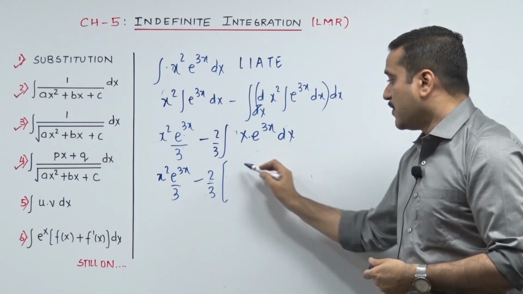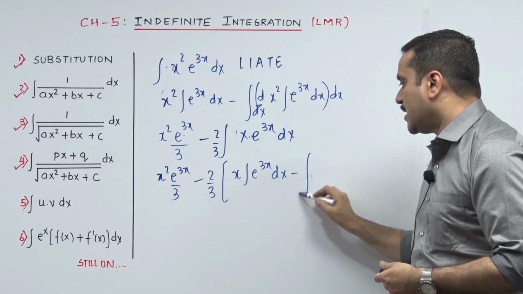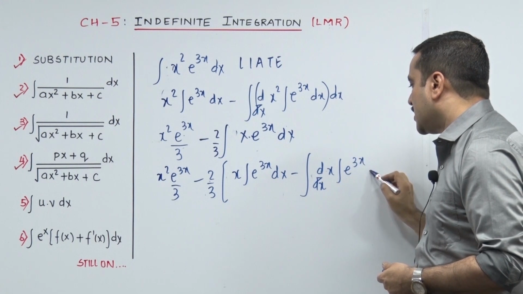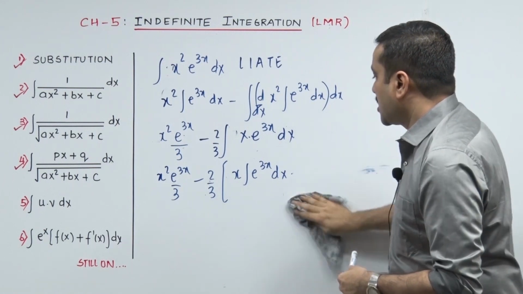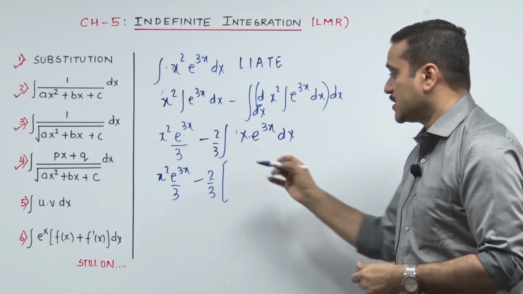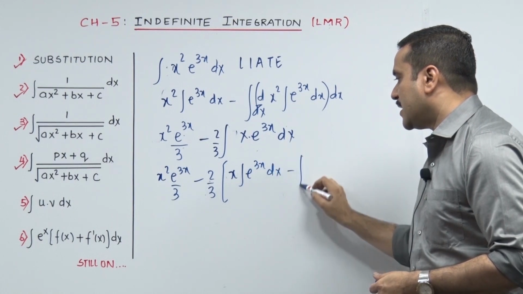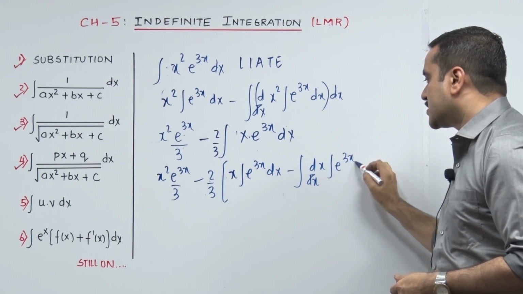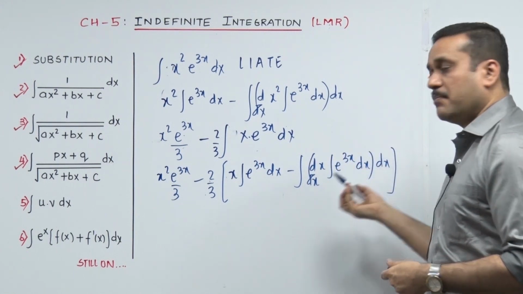Let's bajao. First function integrate second function dx minus big integrate derivative of first function integrate second function dx the whole dx. Would you mind me going one more time? Not at all sir ji, this is going well. Okay, over here everyone's attention. First function, second function. First function integrate second function dx minus big integrate derivative of first function integrate second function dx the whole dx. Sir ji great, thanks. Now what? Let's close the box.